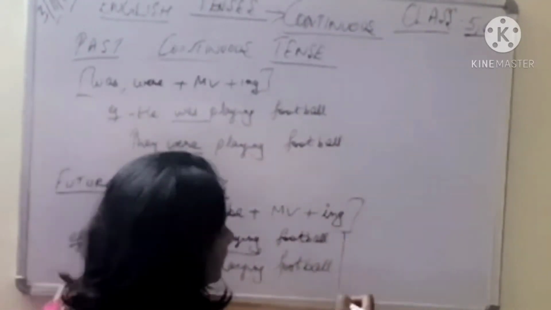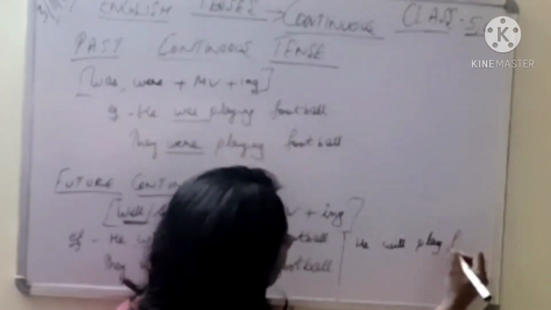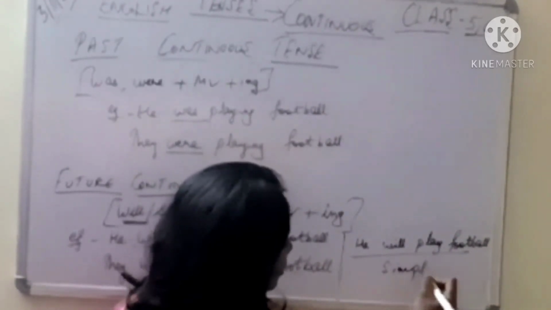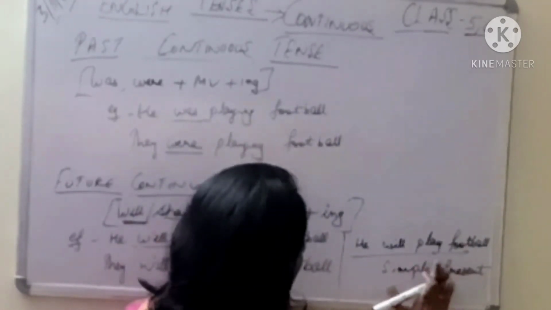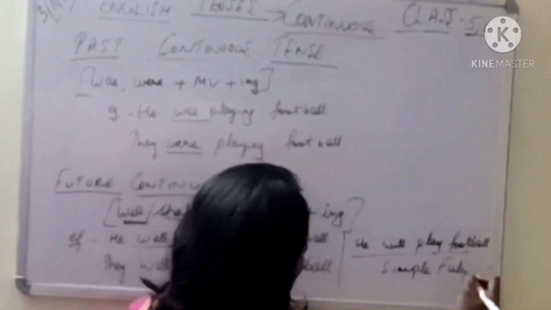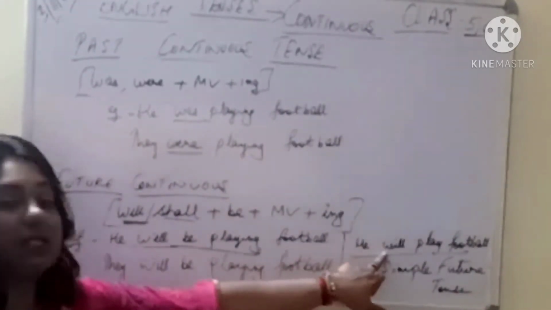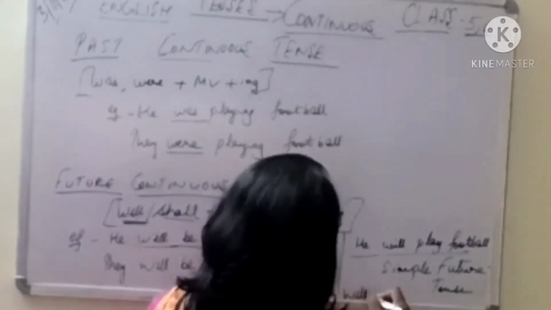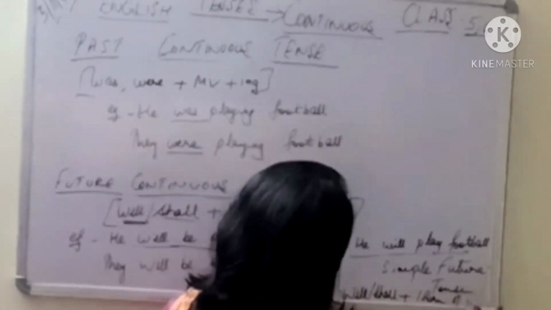As compared to simple future, what will we write? He will play football. This is what we have done in simple future. Now just compare it with the future continuous tense. This is simple future tense. So what we have used here is will plus first form of verb. So it always takes will, shall plus your first form of verb. This is about simple future tense.